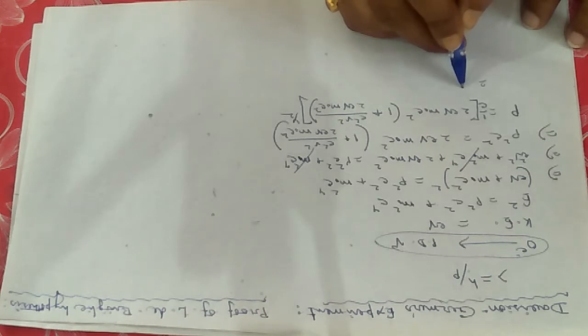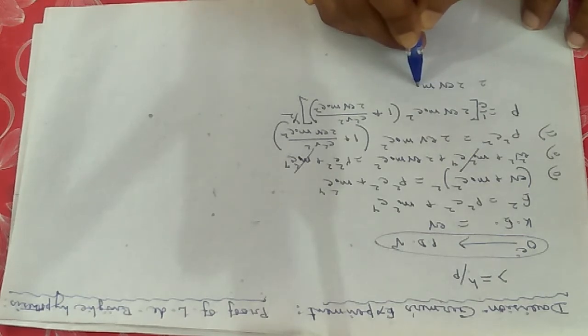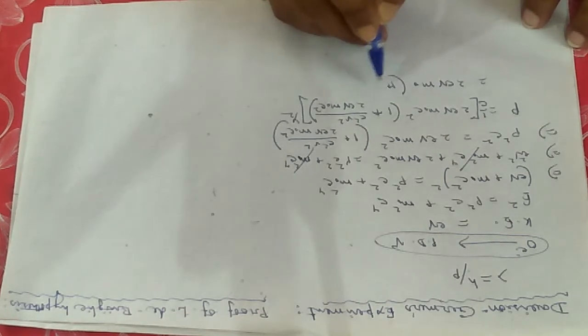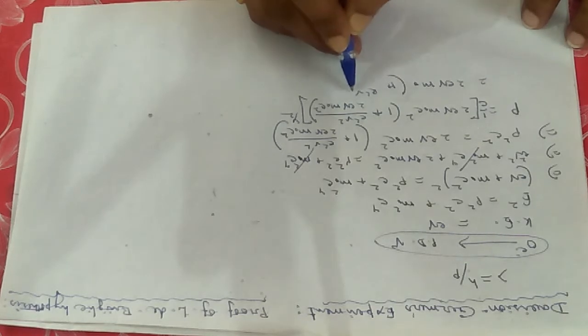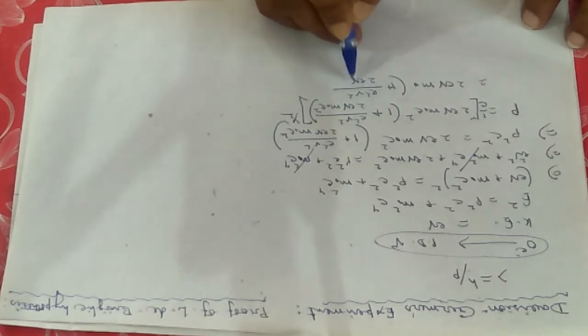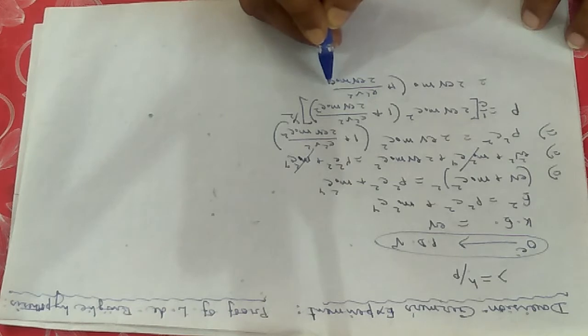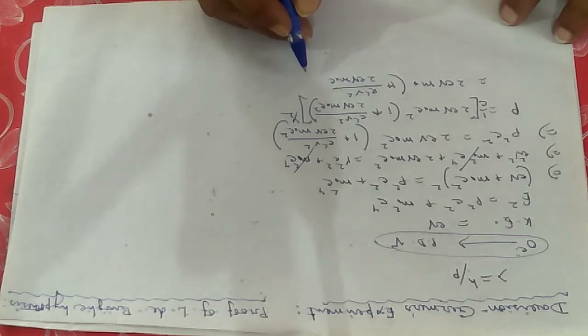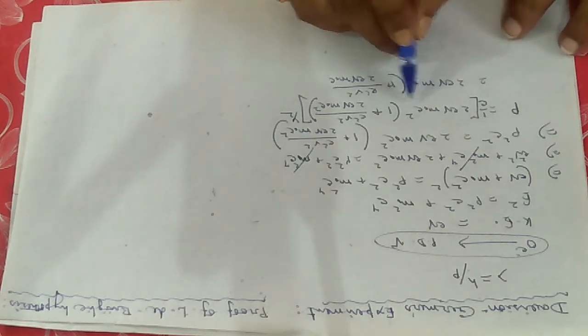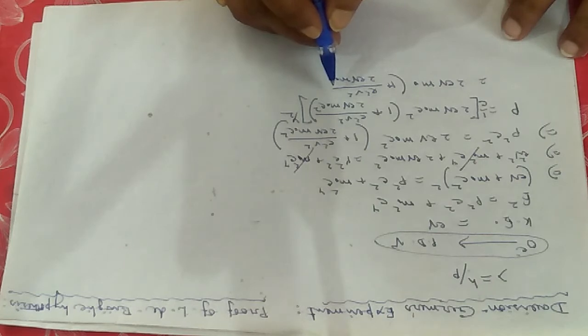So finally you can write twice eV into m0, then 1 plus e square V square divided by twice eV m0 c square. This c square cancels out.